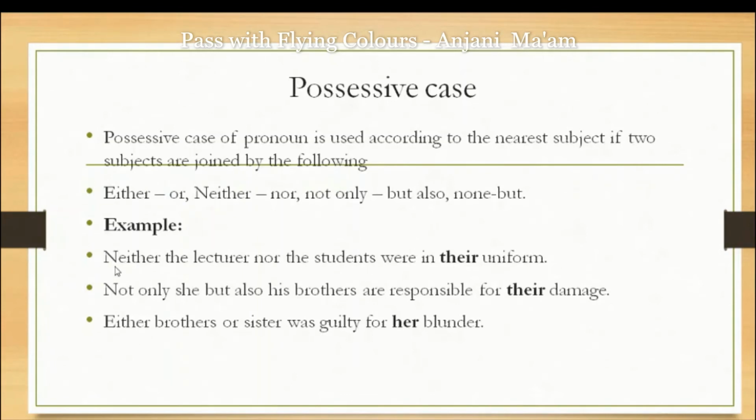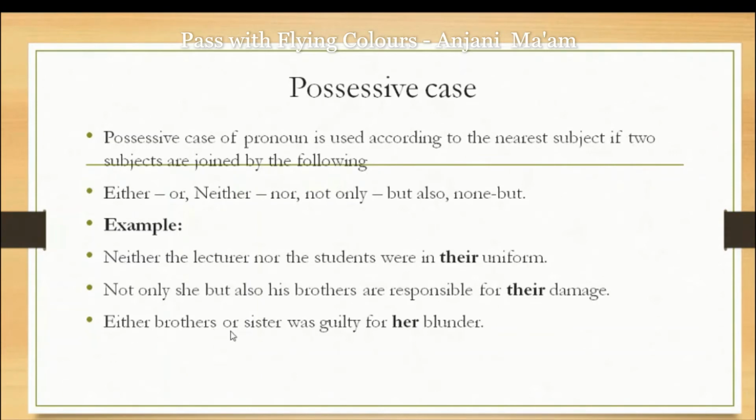Like in the first sentence, neither the lecturer nor the students. Second subject is the students. That's why the verb is plural and the possessive case is also plural. Next sentence, not only she but also his brothers. We are not talking about she here, we are talking about his brothers. That's why the verb is plural and in the same way the possessive case is also plural.